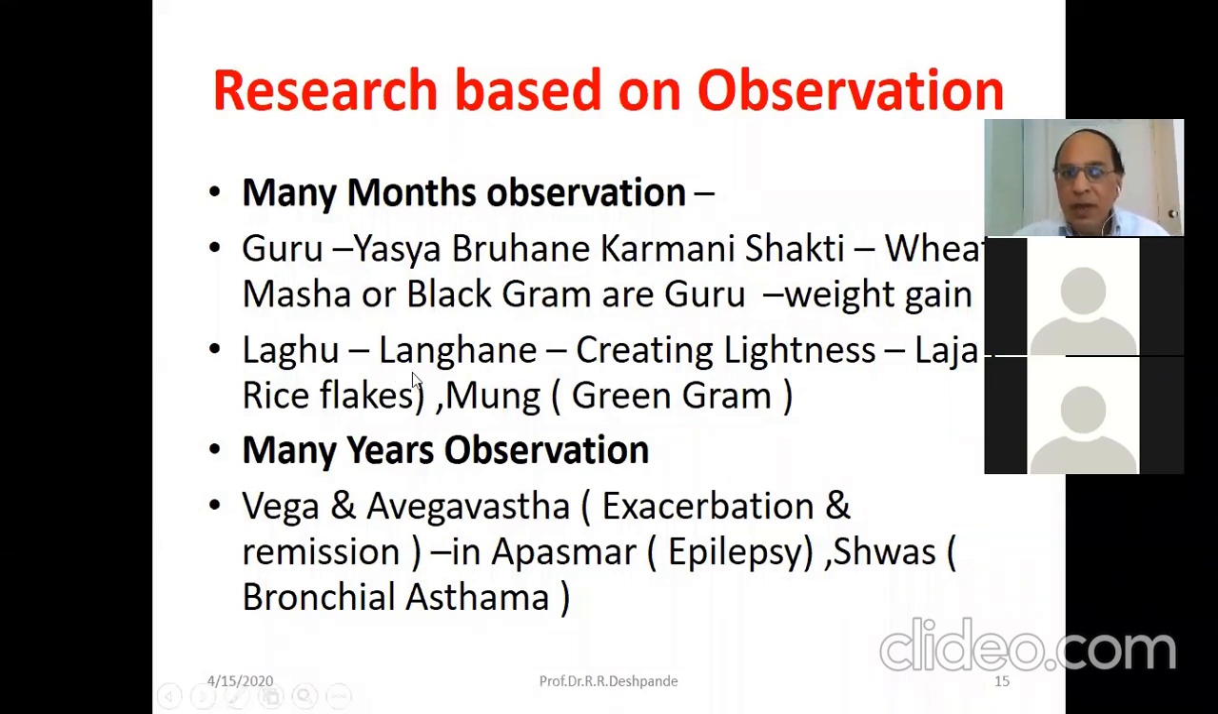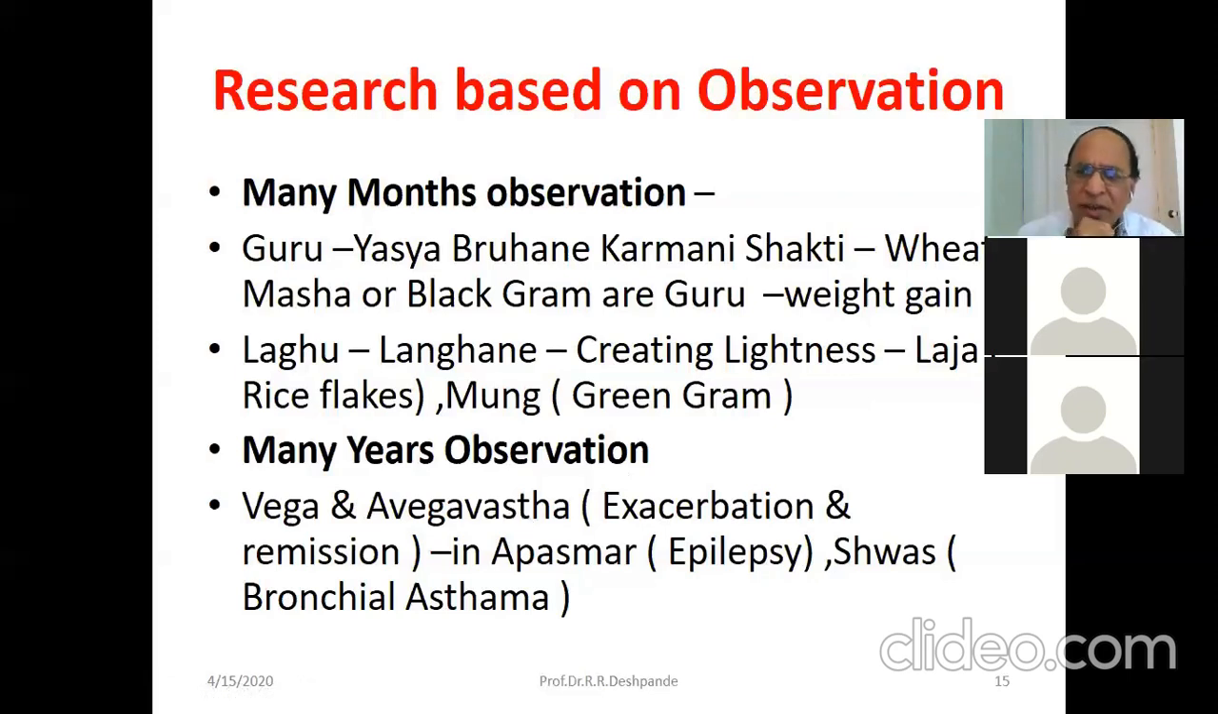Now laghu, langhane laghu. So if we ask obese people to take rice flakes, that is laja, or the green gram, mung, if we ask the patient to drink warm water, eat only this type of foodstuff, gradually in the month you will see that he has lost 1 or 2 kgs. But that research depends on longer duration. Now many years observation.